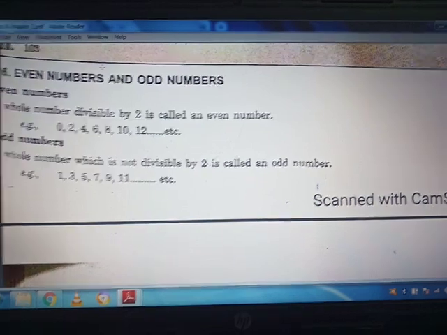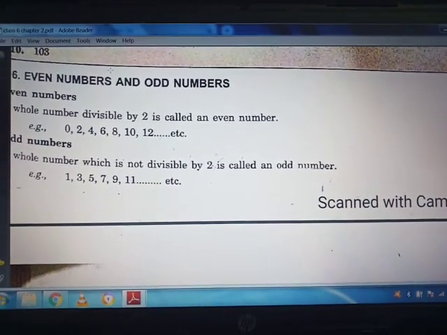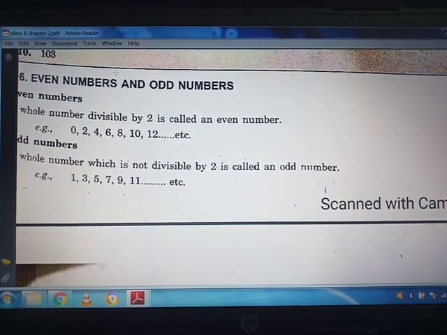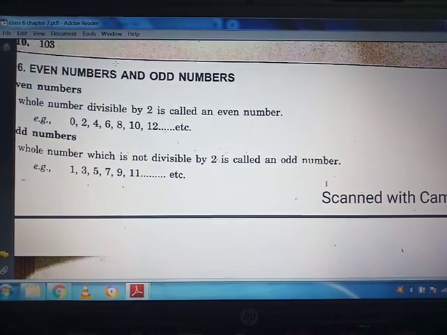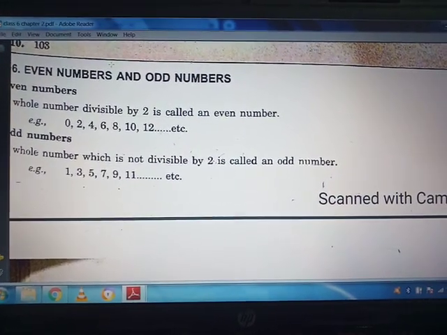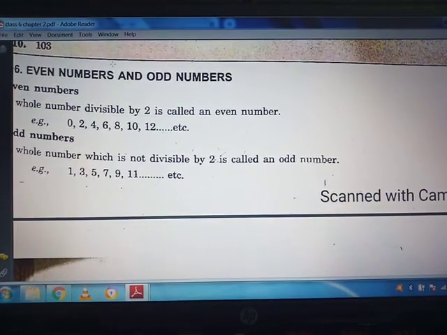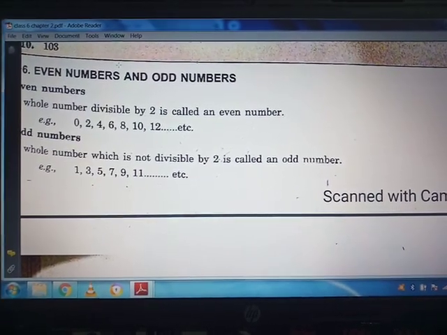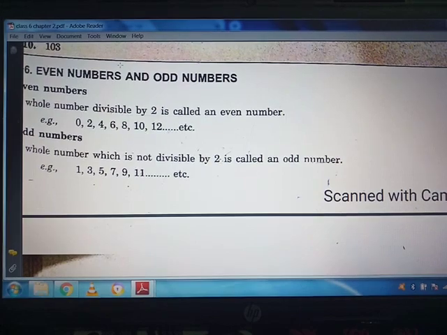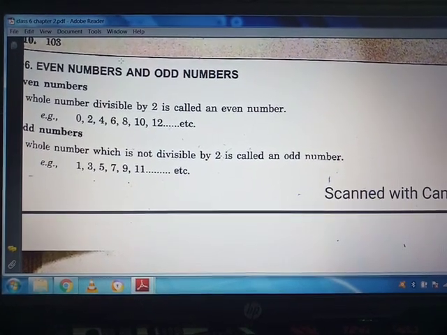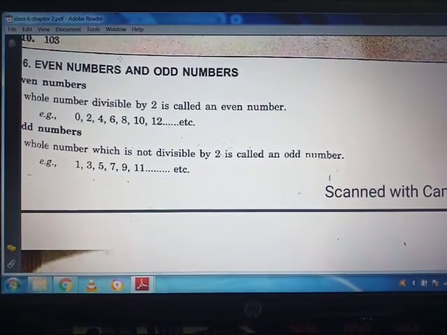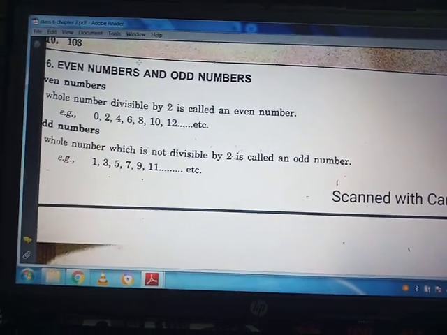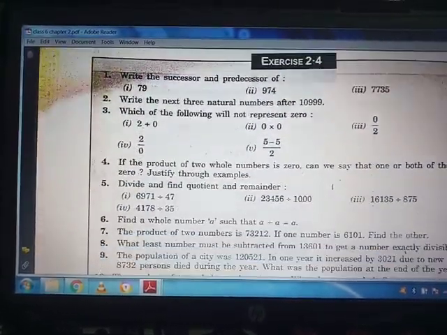Okay, if any number is divided by 2 and it leaves a remainder in the last, that number is not considered an even number. So those numbers which are divided by 2 are even numbers, and those numbers which are not divided by 2 are odd numbers. Okay, now we will move to our exercise 2.4.